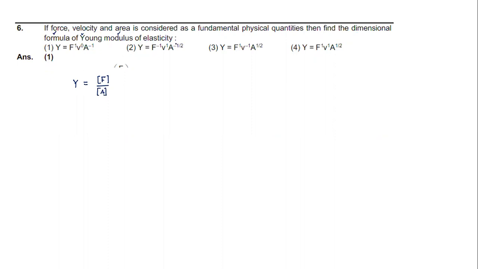So the dimensional formula for Young's modulus will be equal to the dimensions of F divided by A. If these two are taken as fundamental physical quantities, the dimensional formula will be equal to F to the power 1 and A to the power minus 1. So it was a very direct question. This also is a very easy question.